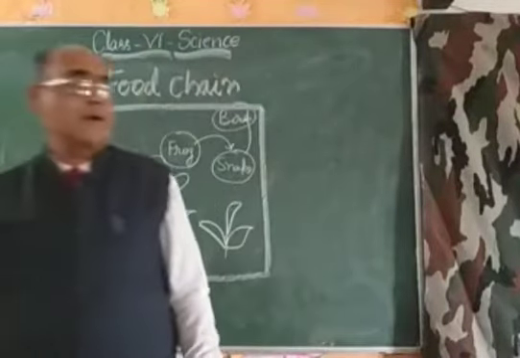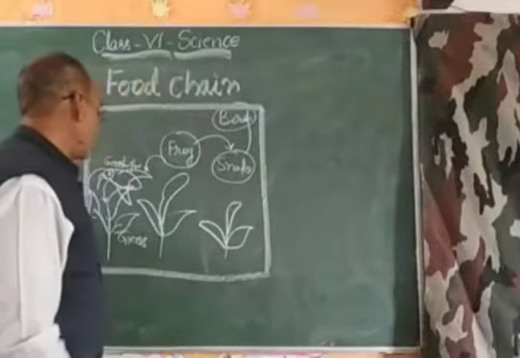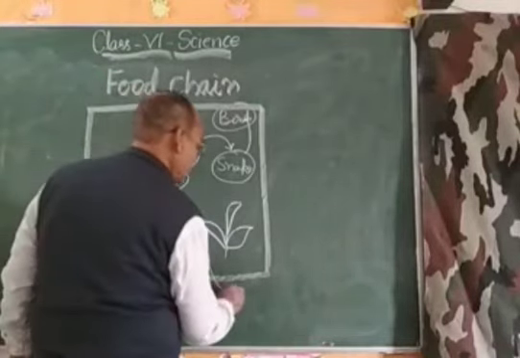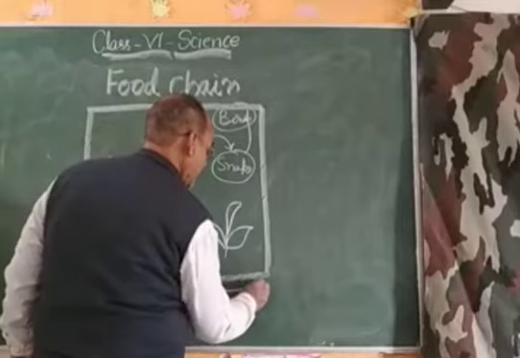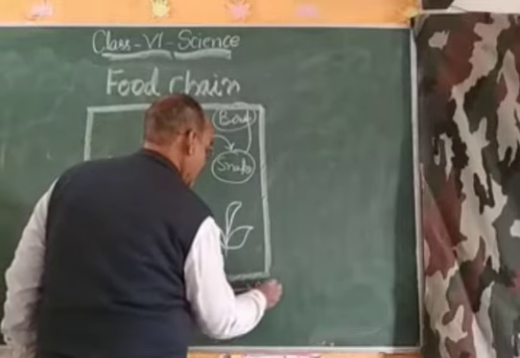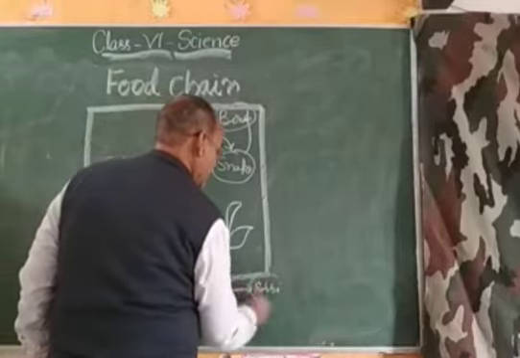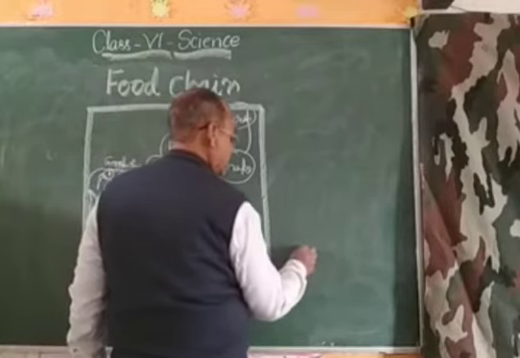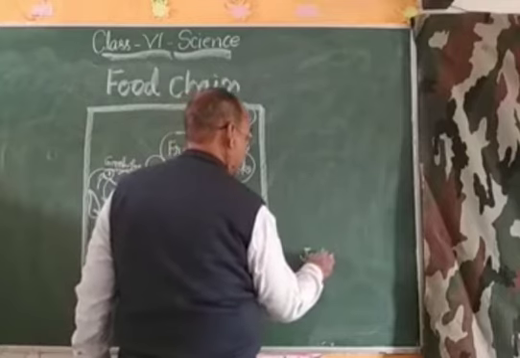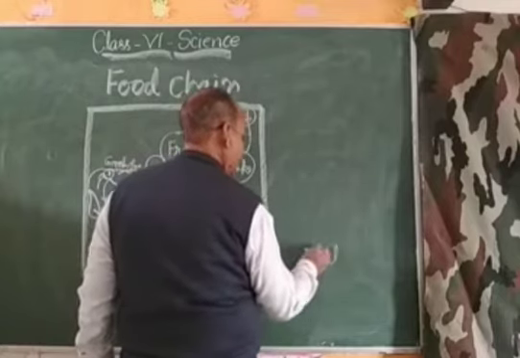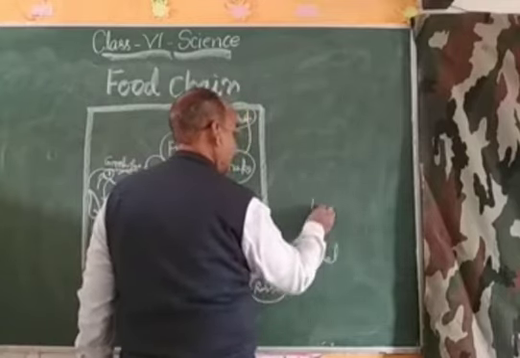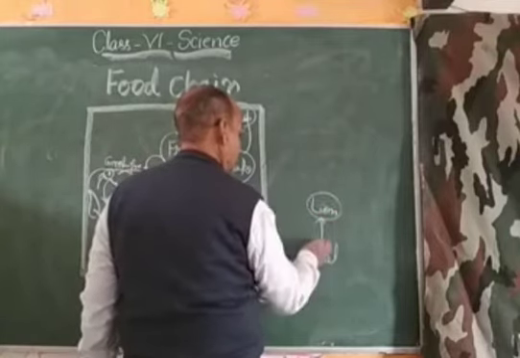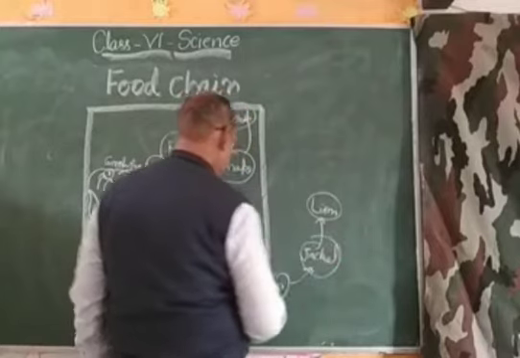And my dear student, see this: if this grass is eaten by the rabbit, this rabbit gets eaten by the jackal, and this jackal gets eaten by the lion, then this is another type of food chain.